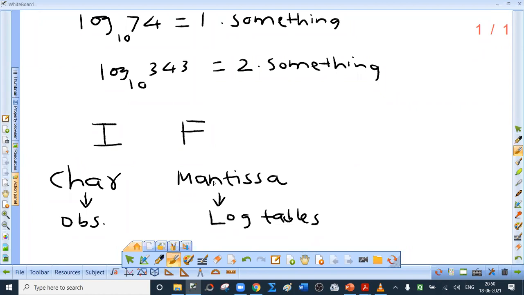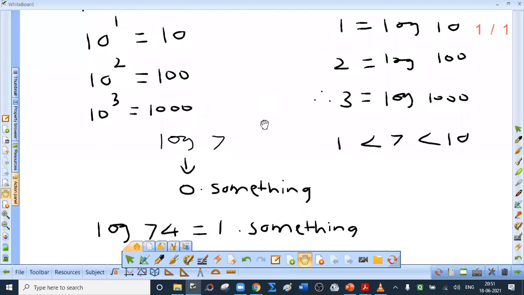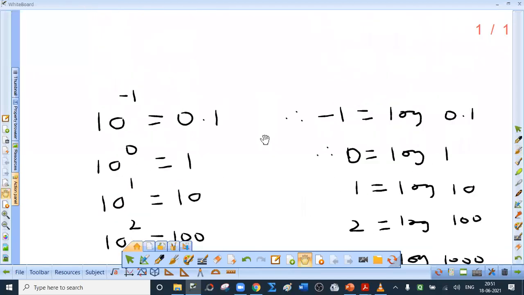One important thing about fractional part, that is mantissa is always positive, or in some cases 0 also, but otherwise it is positive, that is non-negative. Now characteristic is the index, so it can be positive, negative or 0. Now this part is a bit difficult, so listen to me carefully.